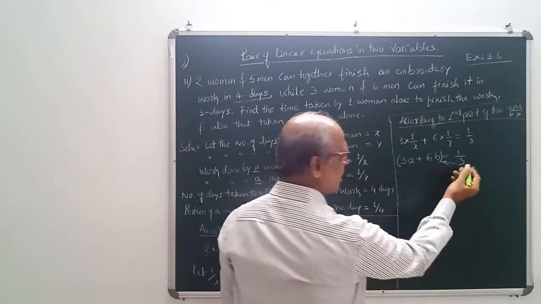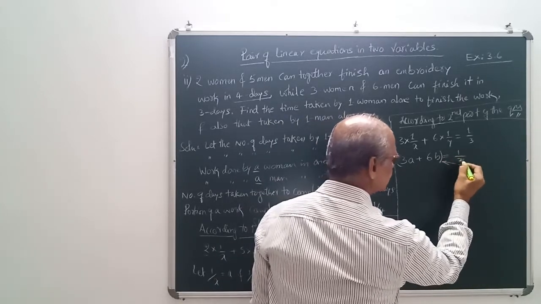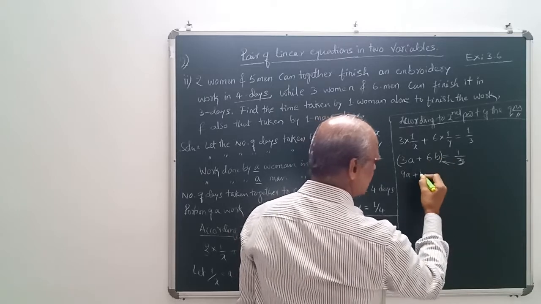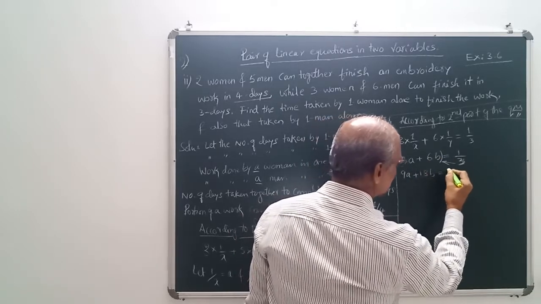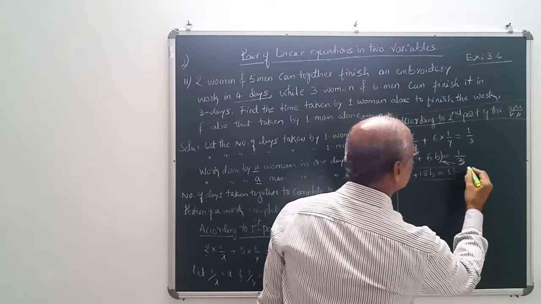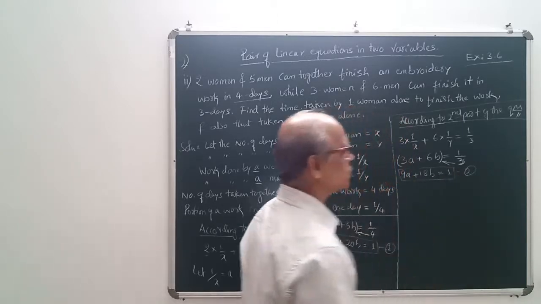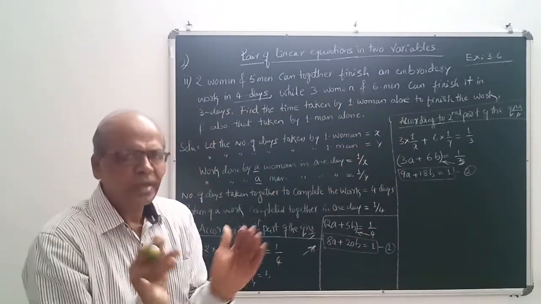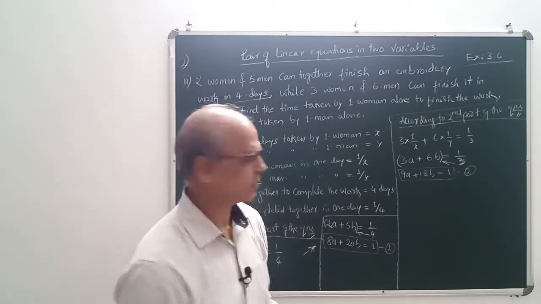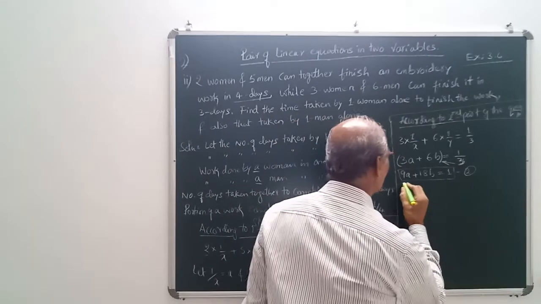Multiply both the terms by 3. That is 3 3s are 9a plus 6 3s are 18b is equal to 1. This is your second equation. So the first part of the question we have done, that is, formulated the equations. Now we have to find the solution of it, solving equations 1 and 2.